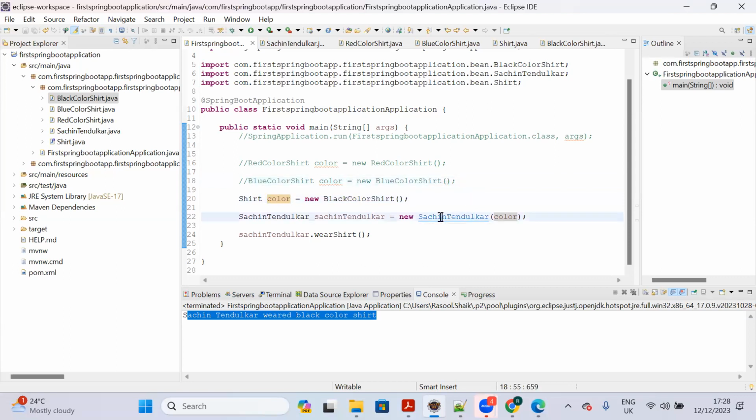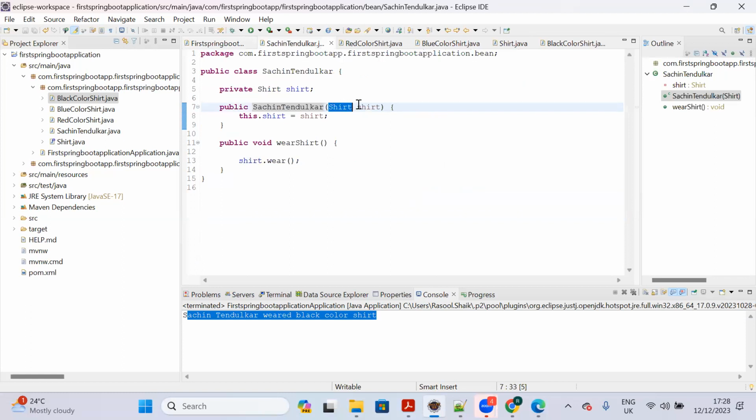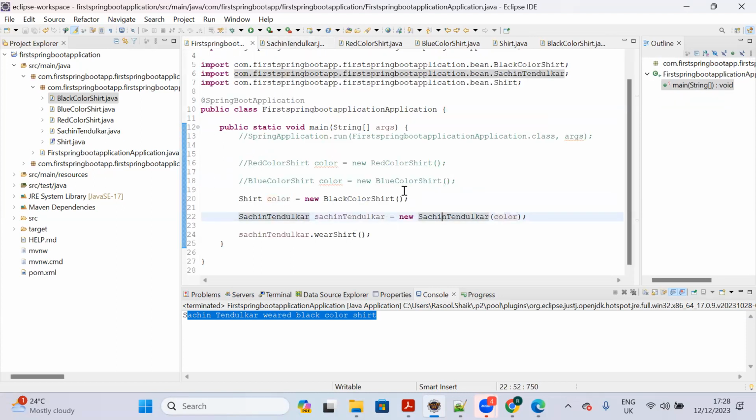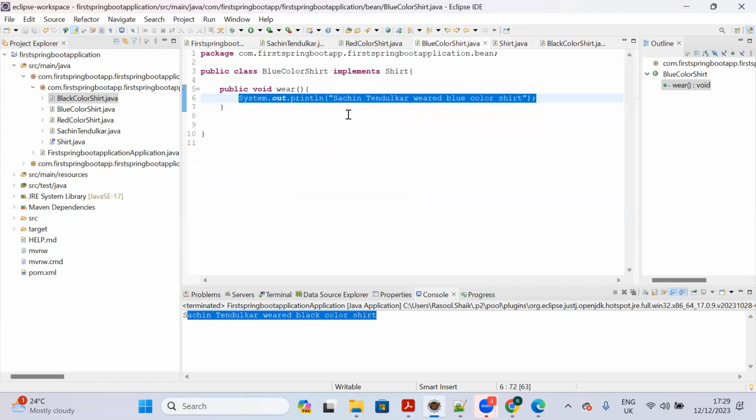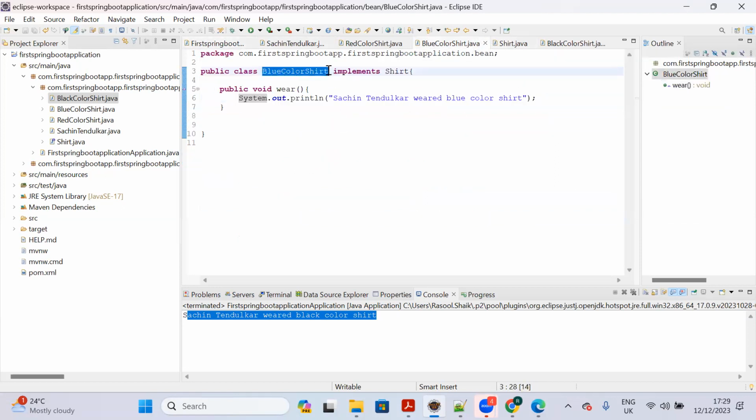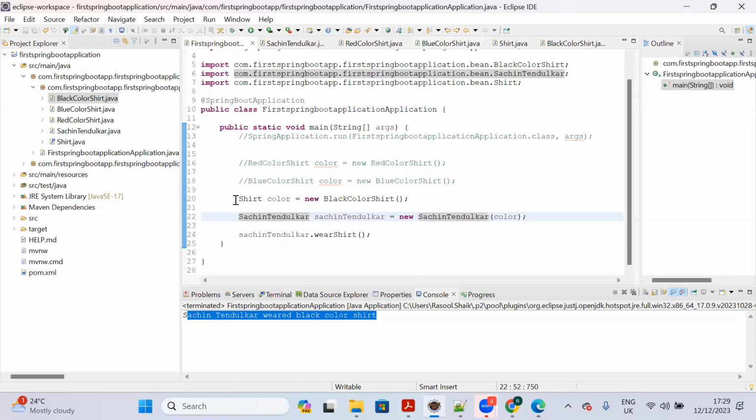So why? Because see here, Sachin Tendulkar is having which argument? Shirt argument. Here shirt is an interface. So we cannot create an interface object directly with the help of the new operator. So how can we create an interface object with the help of a subclass? Blue color shirt class implements the shirt interface. So how can we create a shirt interface object with the help of blue color shirt? You can create an interface object like this. So this will also work.